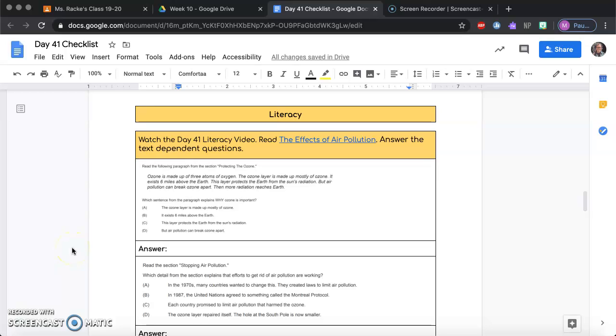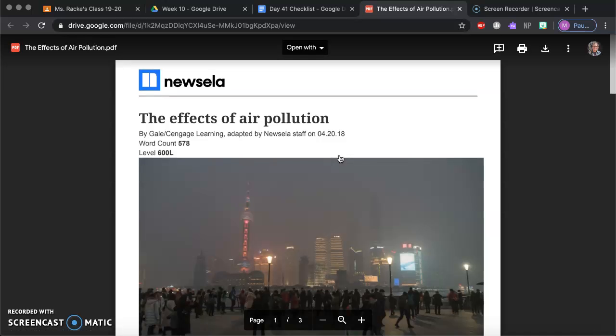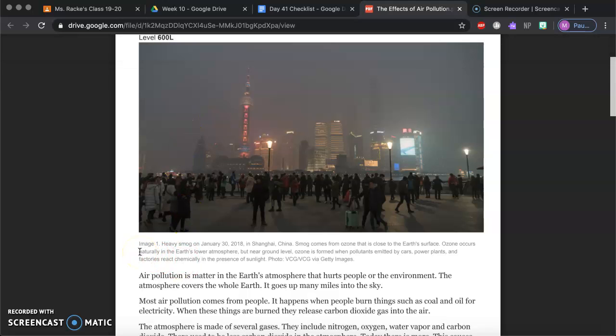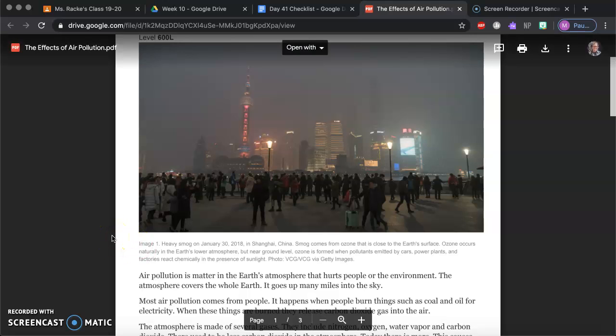Hello, so today we are on day 41 and we're going to be reading the effects of air pollution. So up here, it says heavy smog on January 30th, 2018 in Shanghai, China. Smog comes from ozone that is close to the Earth's surface. Ozone occurs naturally in the Earth's lower atmosphere, but near ground level. Ozone is formed when pollutants emitted by cars, power plants, and factories react chemically in the presence of sunlight.